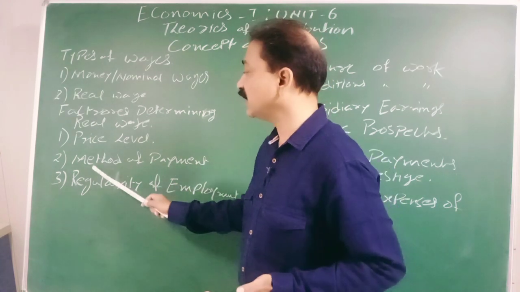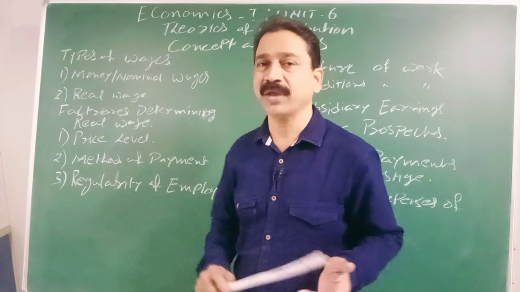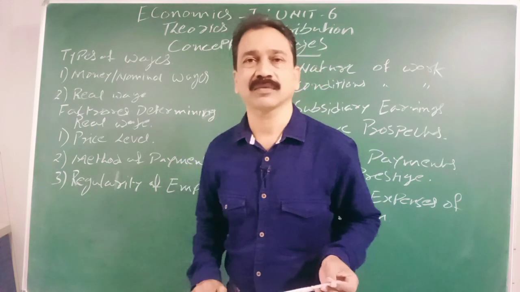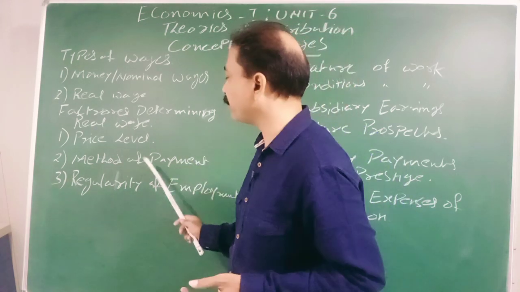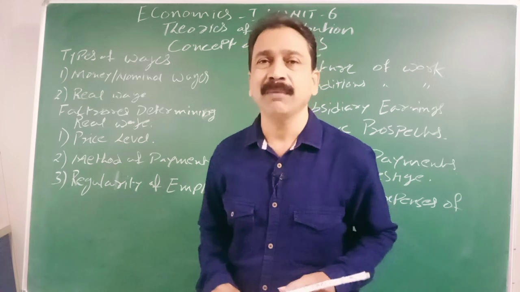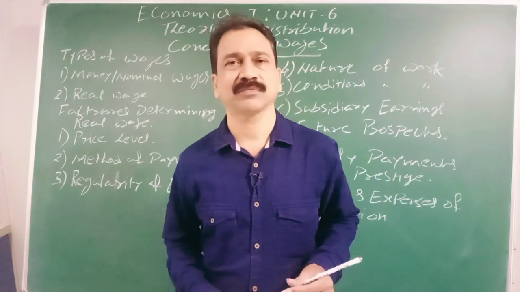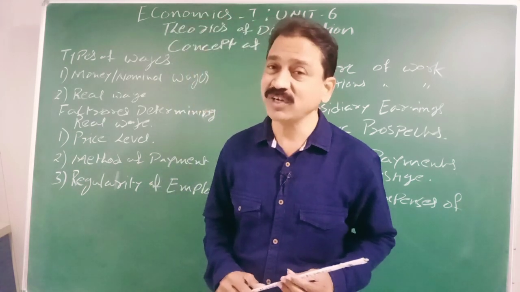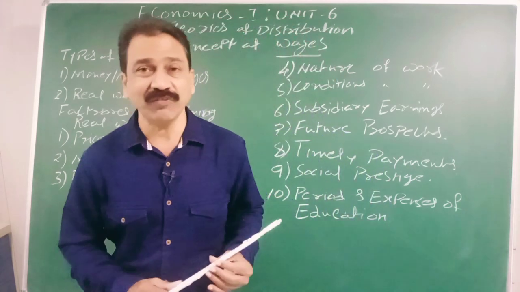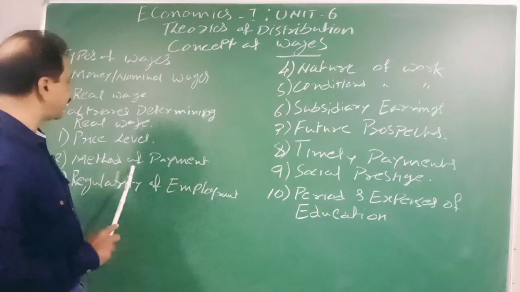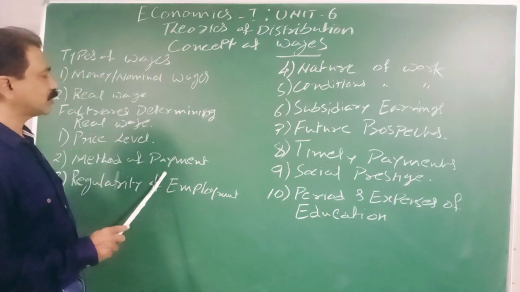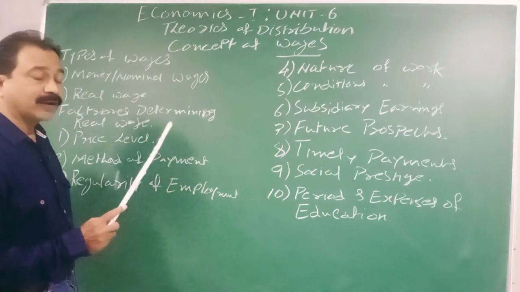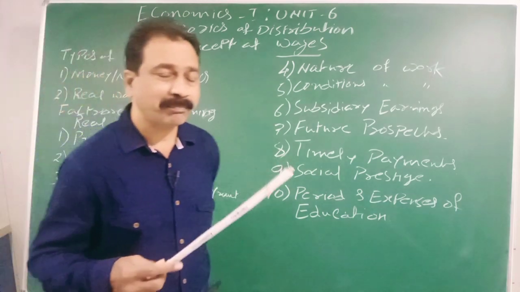Now we will see the second one, method of payment. This method of payment includes plenty of things. Along with payment, the additional benefits given to the labor are also calculated here. And what is the way of paying?